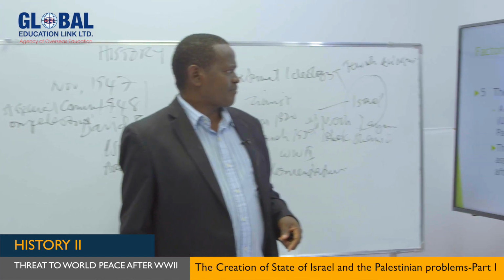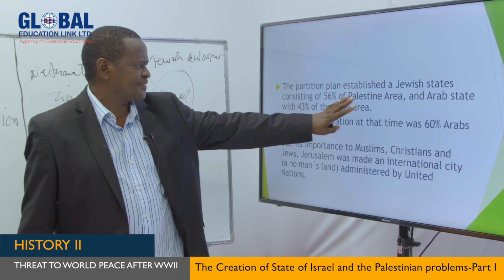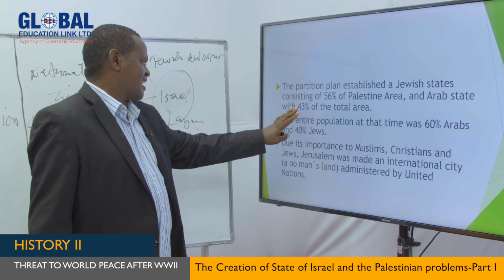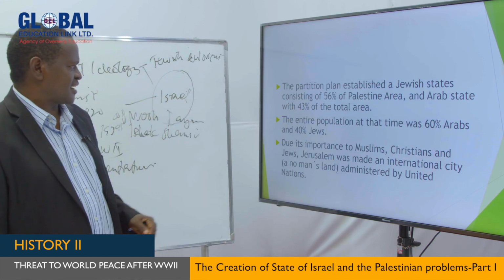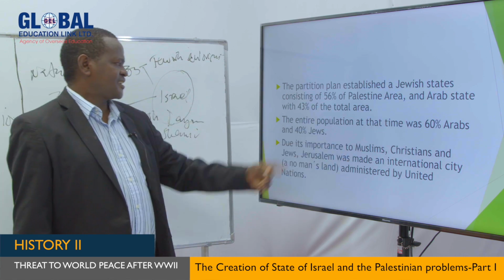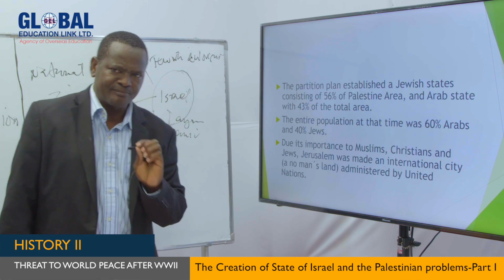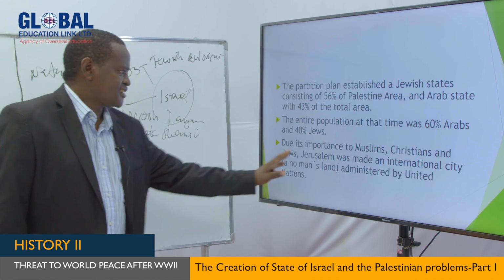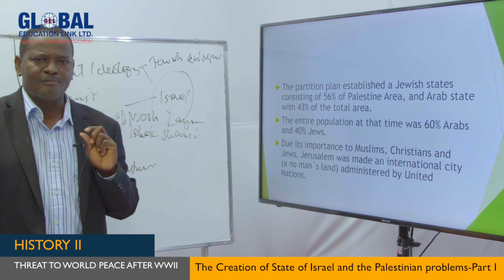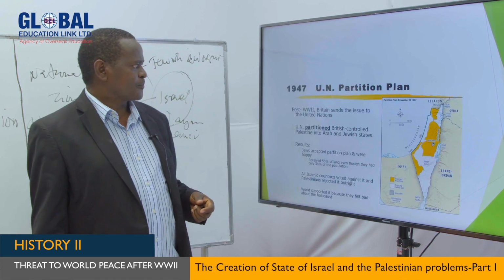My dear students, the partition, as we have said, established a Jewish state consisting of 56% of the Palestine area, and Arabs had 43% of the total area. The entire population at that time was 60% Arab, and the Jews were only 40%. Due to its importance to Muslims, Christians, and Jews, as I said, Jerusalem was made an international city. That means it was made a no man's land, administered by the United Nations, my dear students.